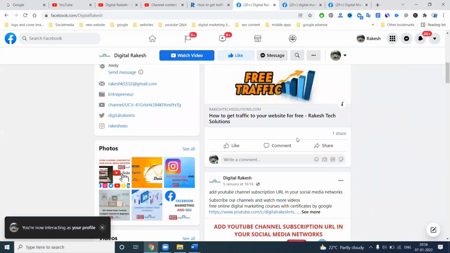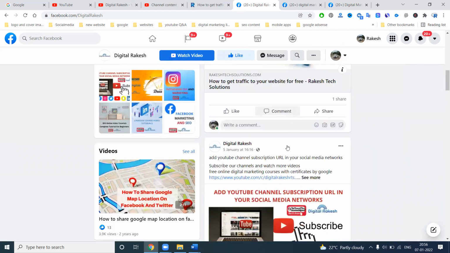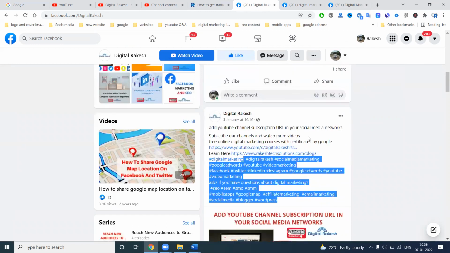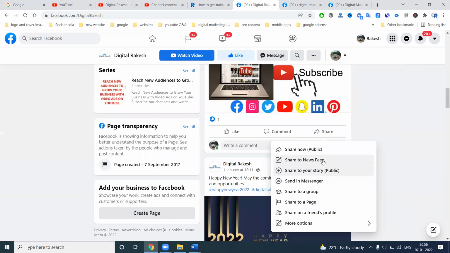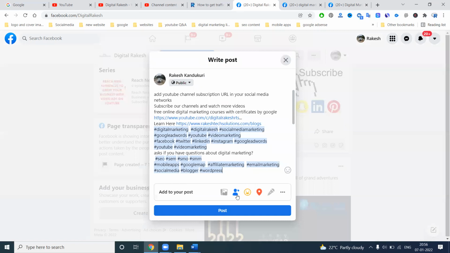Suppose I'm selecting this feature, not only this one, we can select this feature, copy, share, news feed, select it. We can tag anyone.